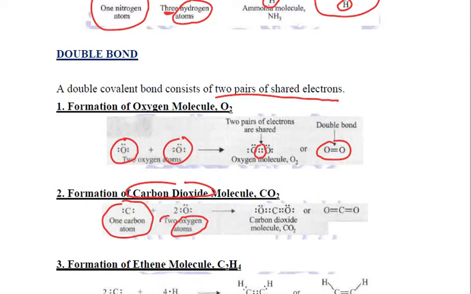So carbon combines with 2 oxygen atoms. This carbon will share 2 electrons with this oxygen and 2 electrons with the other oxygen, forming 2 double bonds, one with this oxygen and one with this. So carbon dioxide molecule is formed by 2 double covalent bonds between carbon and oxygen.